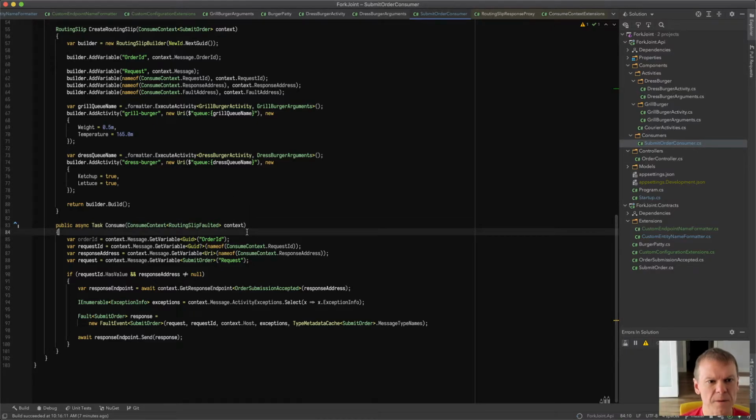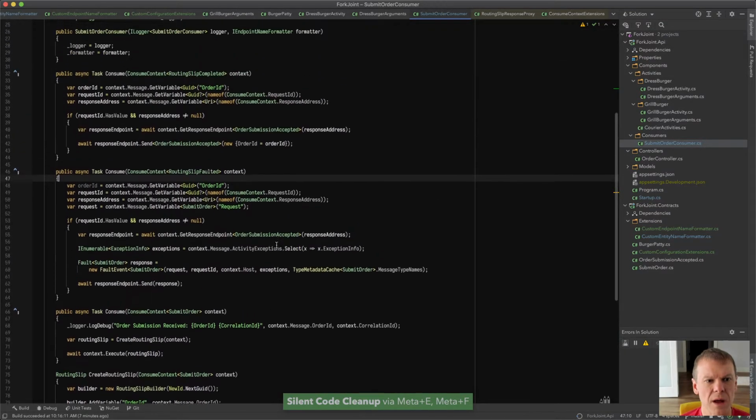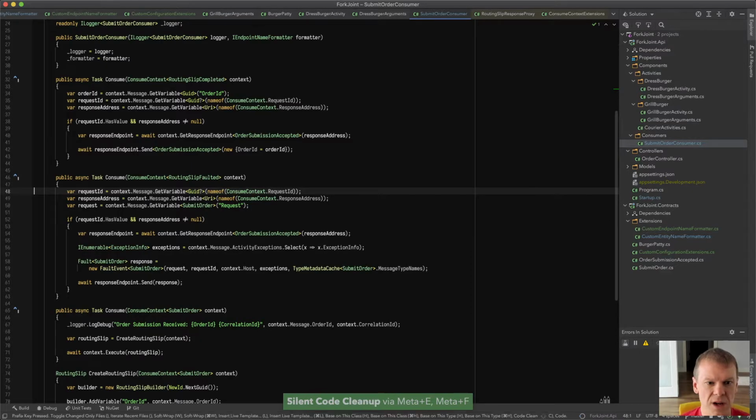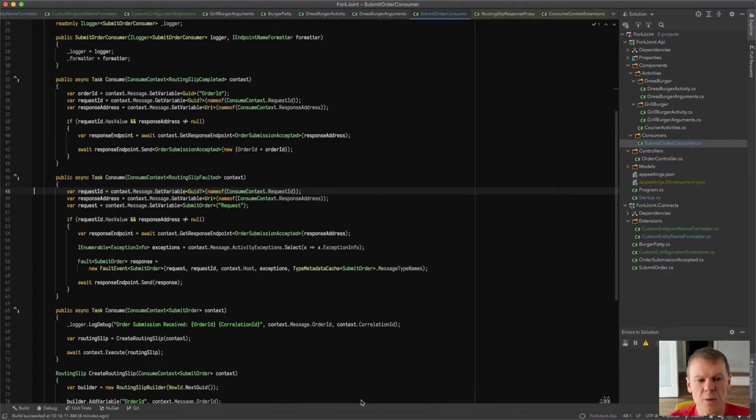Yeah, awesome. Why did I use the order ID up there but not there? Interesting conundrum. Routing slip faulted, order ID. Where did I use the order ID here? Oh, because the fault does not have the order ID in it. Great, awesome. Don't need it. So I'm consuming both the routing slip completed and the routing slip faulted events. And those are just published by the routing slip.